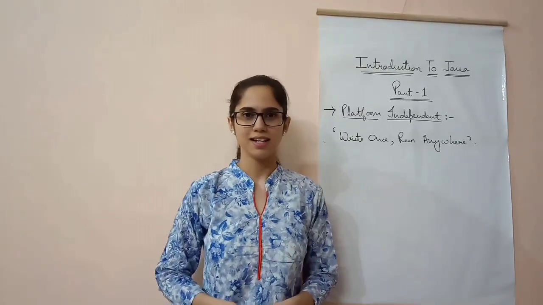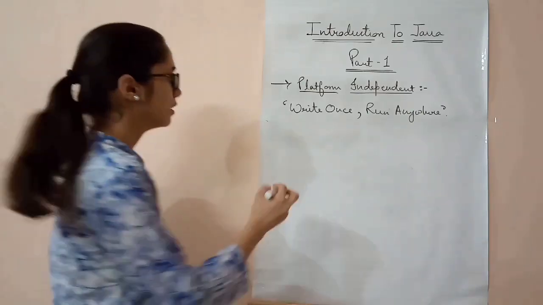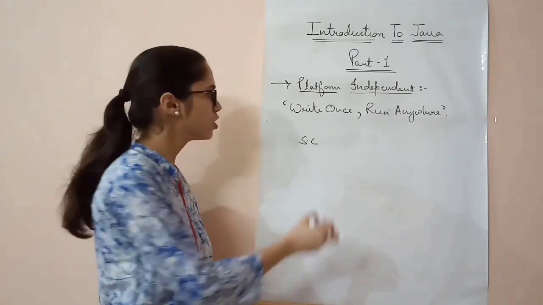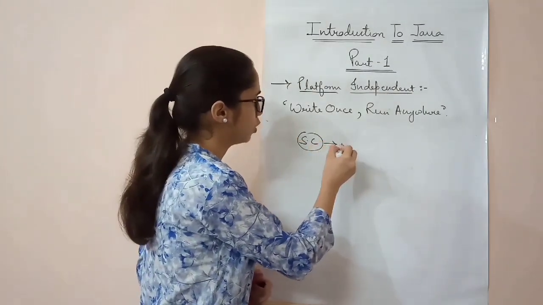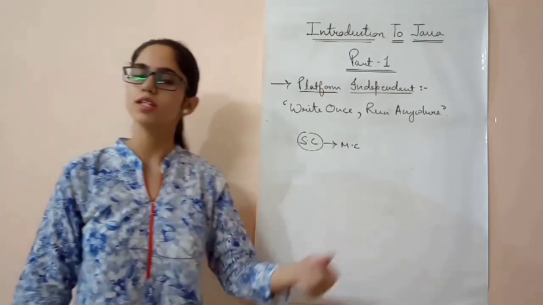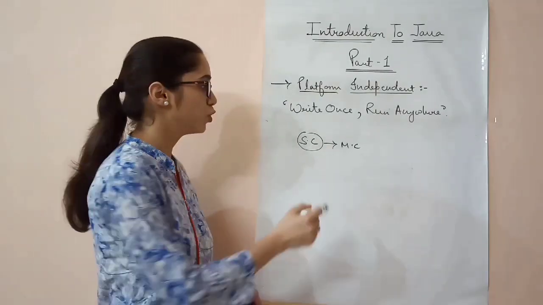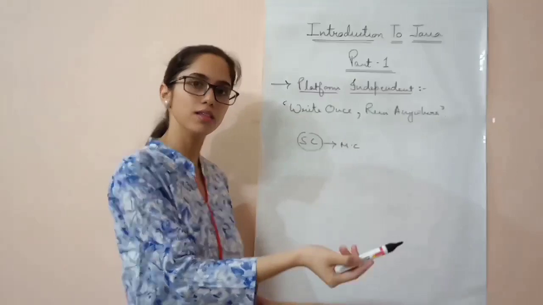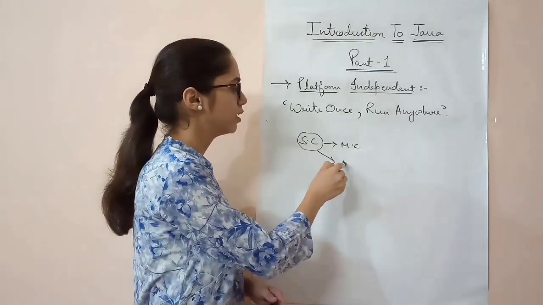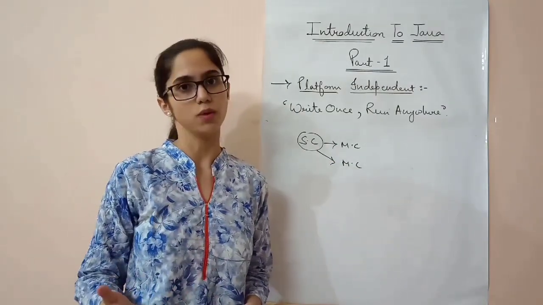Let's see that. Generally, the ordinary compiler converts the source code, the code that we write in Java language, into a machine level code. Now this machine level code is obviously dependent on a machine or a particular platform. If I want to use this same source code on another machine, I have to again ask the compiler to convert it into the next machine code, which obviously increases our work.